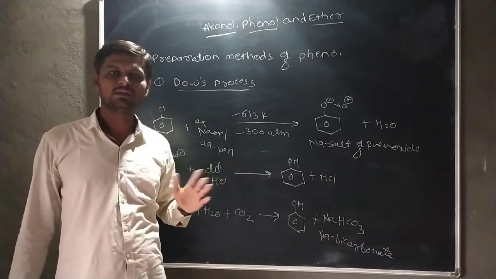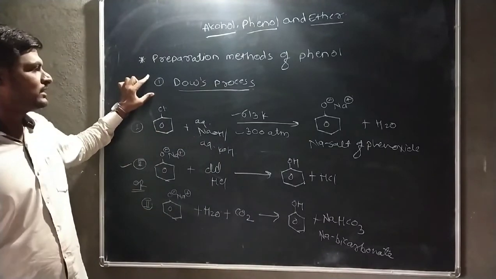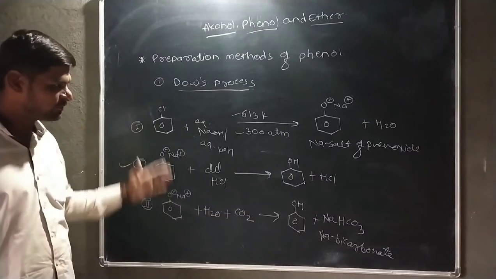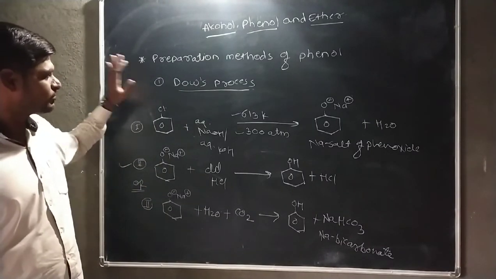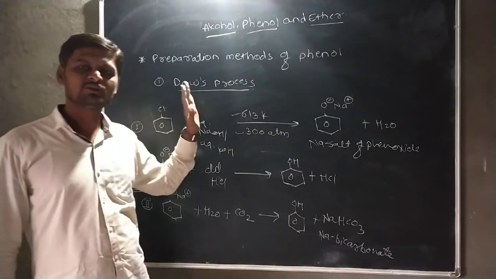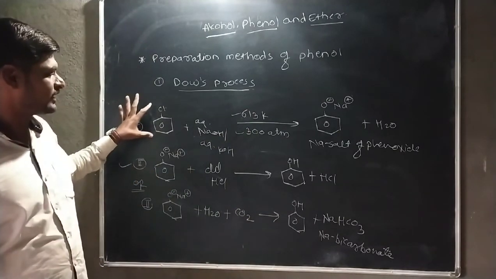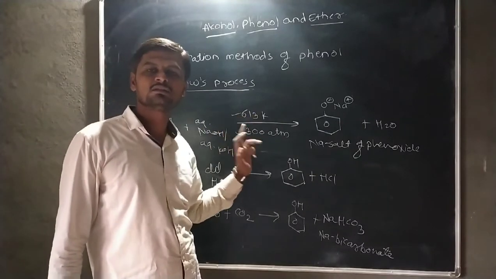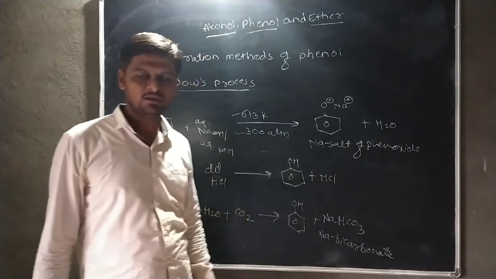included in NCERT or in the CBSE board examination. This is the preparation method given in CBSE. Then this is the Dow's process. This Dow's process is a commercial preparation method of phenol from chlorobenzene. In the first step, chlorobenzene is reacted with aqueous NaOH at 613 Kelvin under 300 atmospheric pressure. Then it forms sodium phenoxide ion.